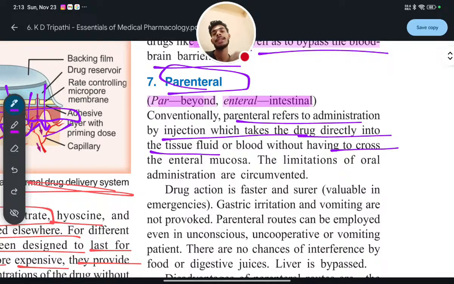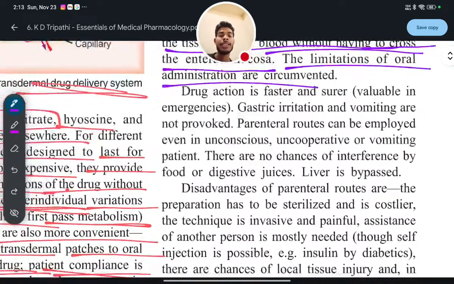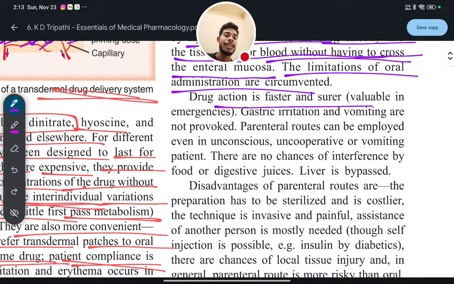So to get a rapid onset of action, the drug will be administered directly into the tissue fluid or blood without having to cross the enteral mucosa. The limitations of oral administration are circumvented. Drug action is faster and surer, which is valuable in emergencies. Drug action is faster, that is called rapid onset of action.